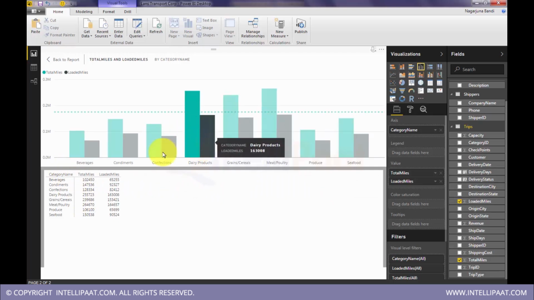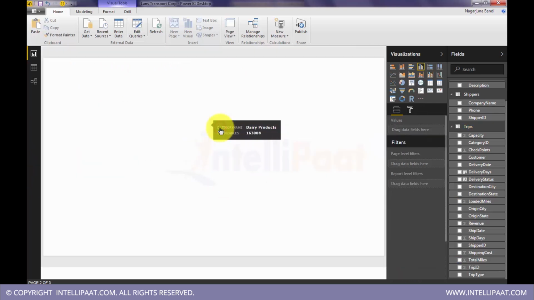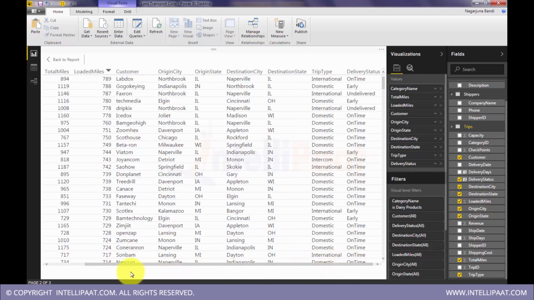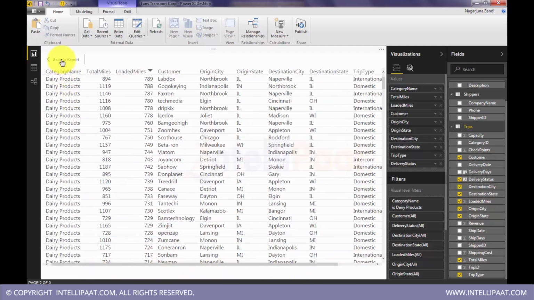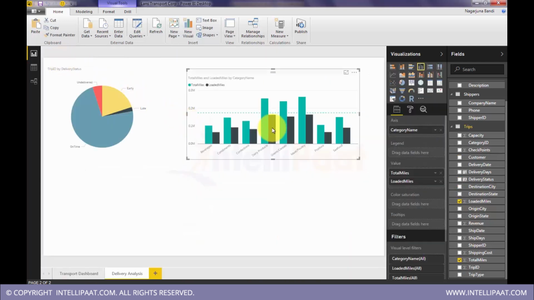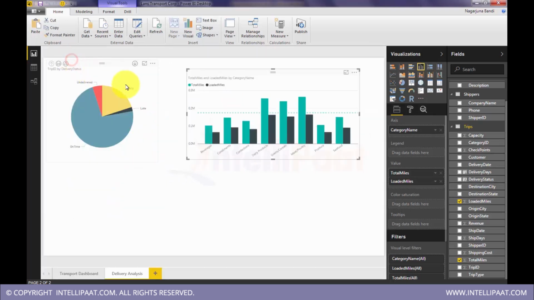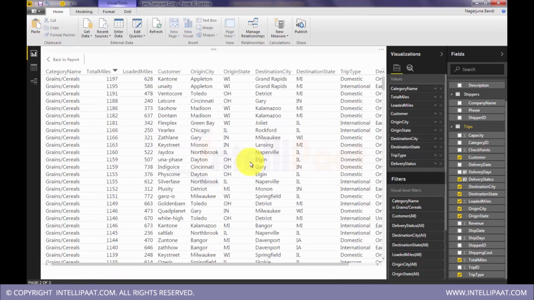If you click see data, it will give you the data of the entire visualization, and if you click see records, it will give you the underlying data records. So this is unaggregated data. This is transactional view. So same options will be there here also. See data. So this is aggregated data which is constituting this visualization. Back to the normal mode and right click on the visualization and see records will give you the transactional view.